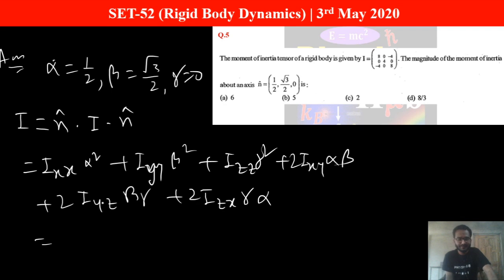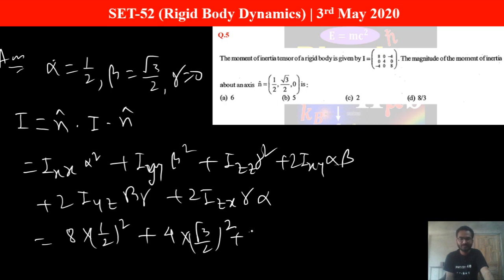Ixx is 8, and alpha is 1 by 2, so 8 into half square, plus Iyy is 4 into root 3 by 2 whole square, plus Izz is 8, gamma is 0, so 0 square, plus 2 Ixy, which is 0, so we don't need to calculate many other things.